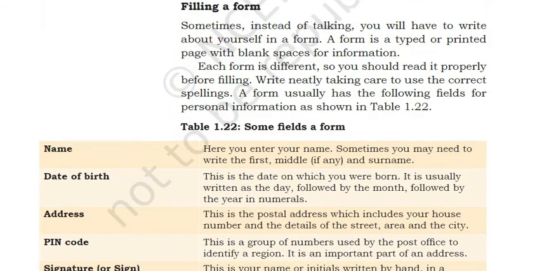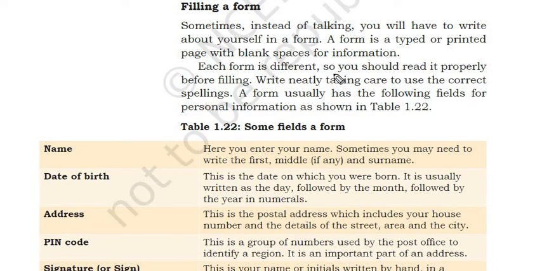Filling a form. Now, this is all we talked about orally if you are introducing yourself. Now let's talk about if you are filling any form, writing your details on some kind of form. Sometimes instead of talking, you will have to write about yourself in a form. A form is a typed or printed page with blank spaces for information.